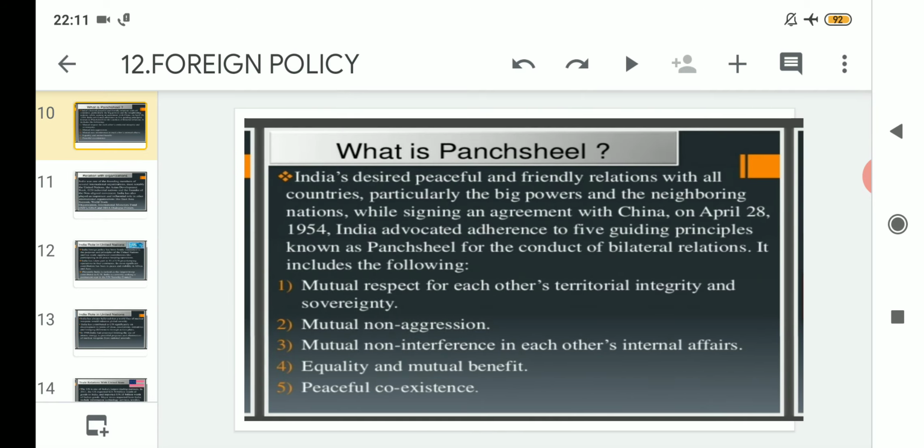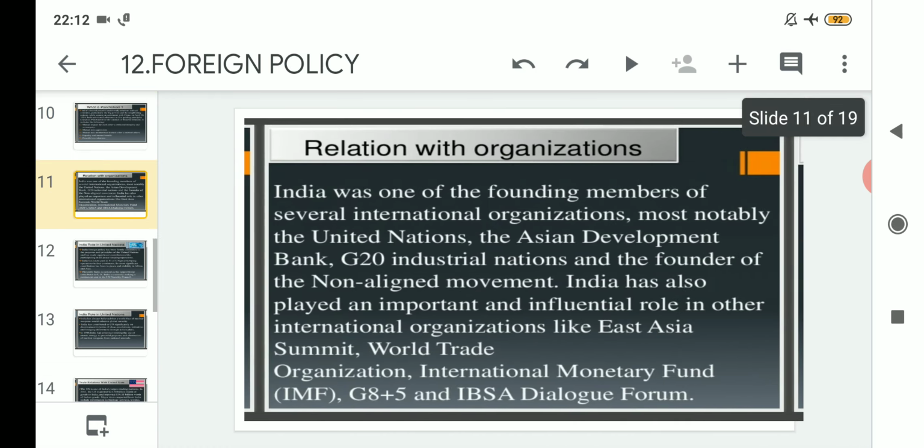Related to the foreign policy of India, we have gone through Panchsheel, a bilateral agreement signed between India and China in the year 1954, dated 28th of April, and during the signing they went through 5 guiding principles: number 1, mutual respect for each other's territorial integrity and sovereignty; then mutual non-aggression; mutual non-interference in each other's internal affairs; then equality and mutual benefit; and lastly, peaceful coexistence. This is all about Panchsheel.